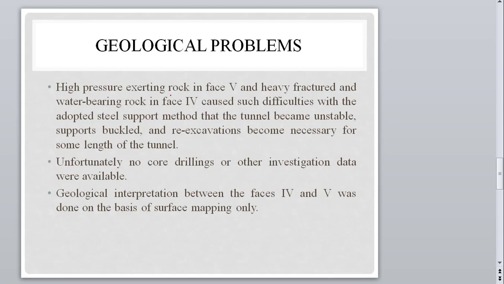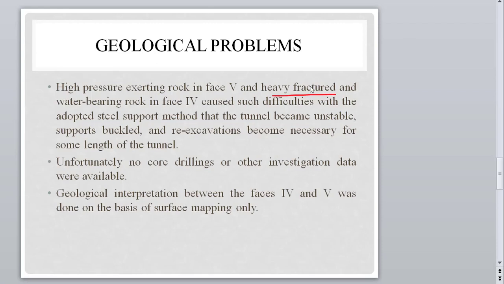Here are some geological problems. First of all, at phase 5 and 4, due to the heavily fractured rock, there was water-bearing rock. Due to the highly fractured lithology, there was lots of water ingression during the construction. Due to these fractures and water ingressions, the support system buckled and became unstable, so re-excavation became necessary for some length of the tunnel. There were lots of fractured, or shattered, zones, and due to them tunnel excavation was hampered.